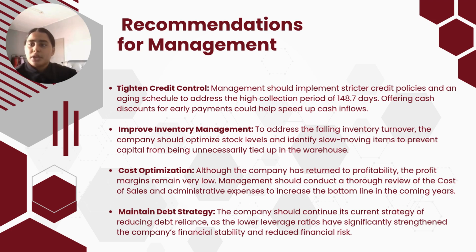Therefore, based on the financial analysis for 2025, several recommendations can be made to improve the company's performance. First is tighten credit control. Management should tighten credit control. The company has a high average collection period of 148.7 days, which means customers are taking too long to pay. This can affect cash flow and liquidity. Therefore, stricter credit policies and offering cash discounts for early payment can help speed up collections.